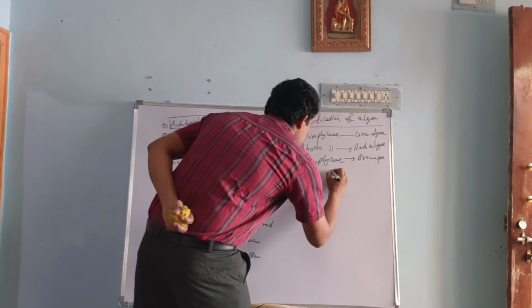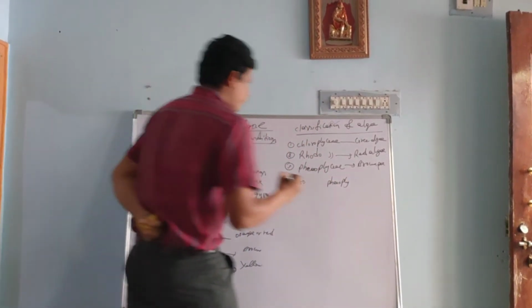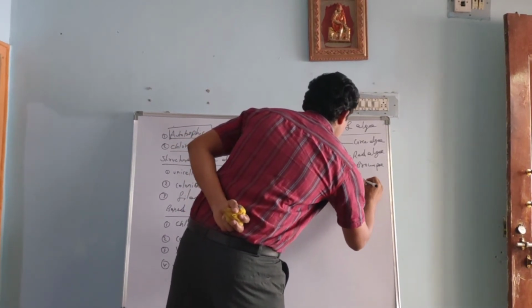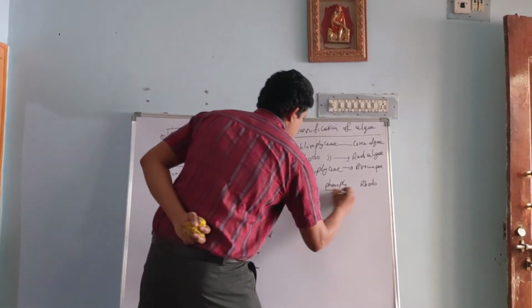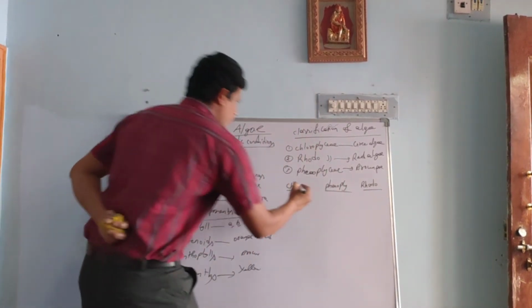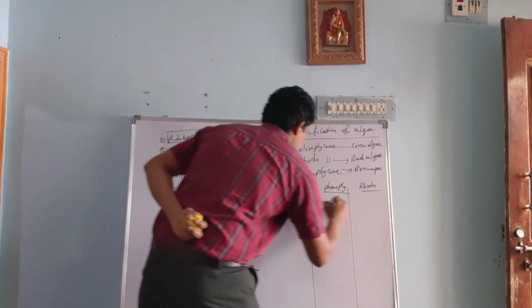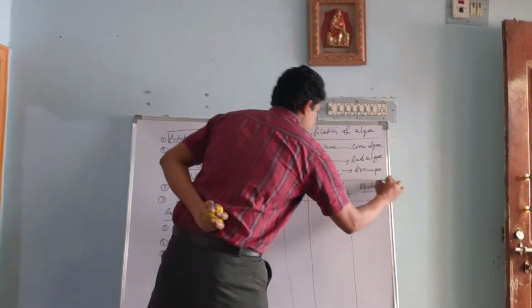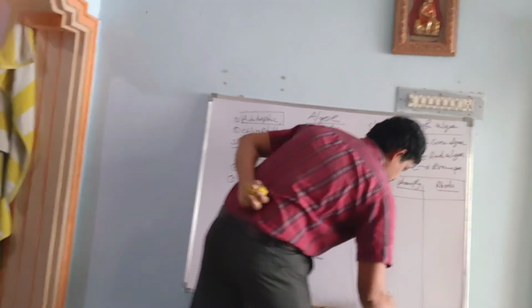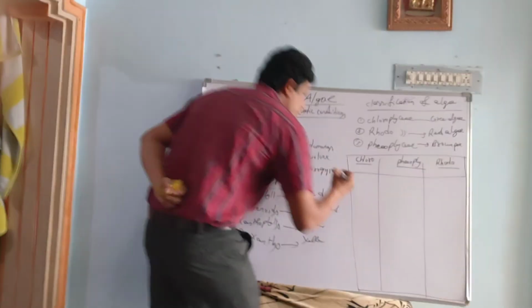So observe here. Chlorophyceae, which in color?